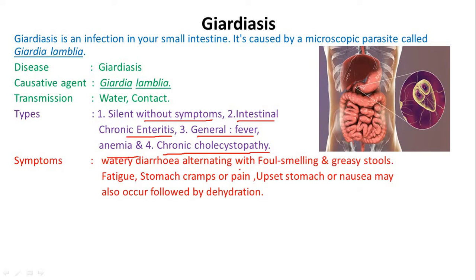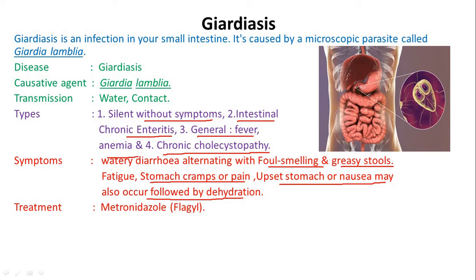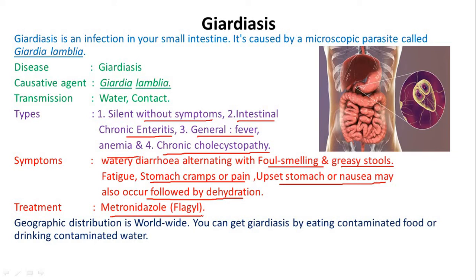Symptoms: watery diarrhea alternating with foul smelling and greasy stools. Additional symptoms are fatigue, stomach cramps or pain, upset stomach or nausea may also occur, followed by dehydration. Treatment: metronidazole is used as an antibiotic treatment for giardiasis infection. Geographic distribution is worldwide. You can get giardiasis by eating contaminated foods or drinking contaminated water.